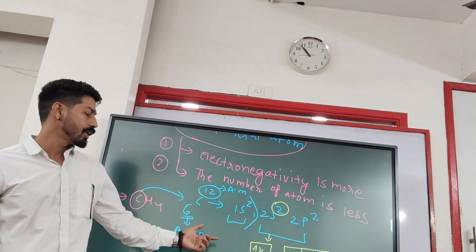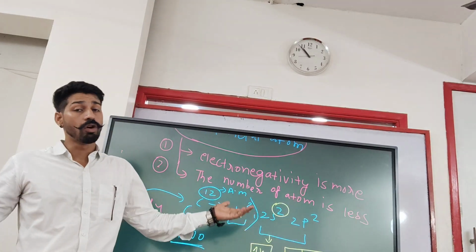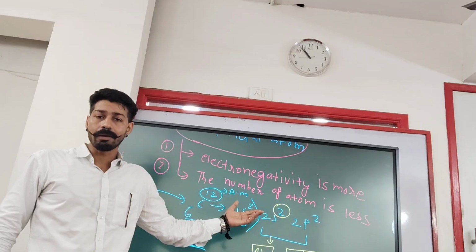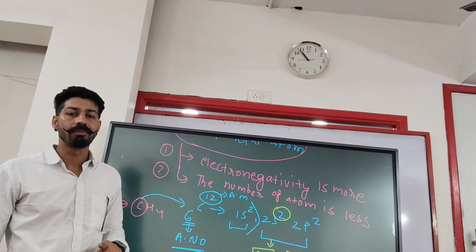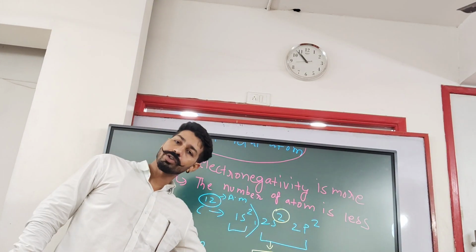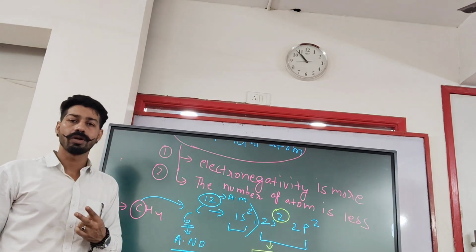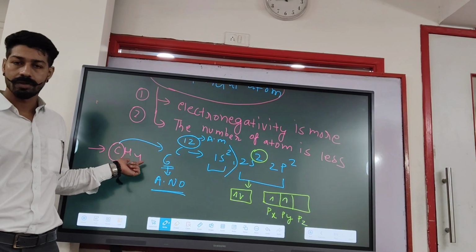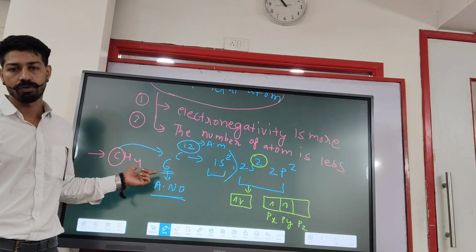And now we can see only 2 electrons are unpaired, and we all know that whatever unpaired electrons are available in the orbital, that many bonds can be made by the central metal atom. So if only 2 electrons are available, they can make only 2 bonds. But here we can see carbon is forming 4 bonds with hydrogen.